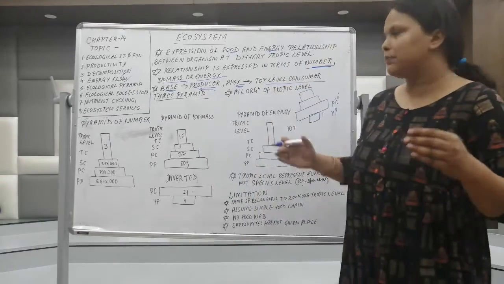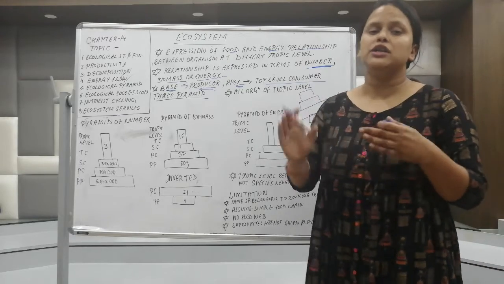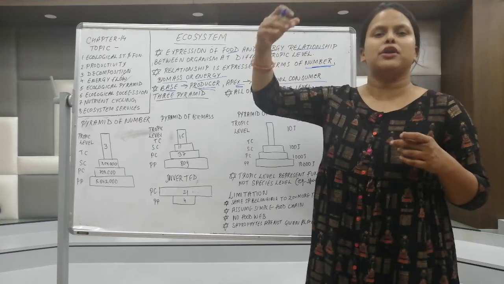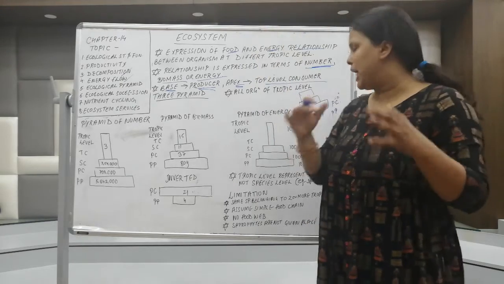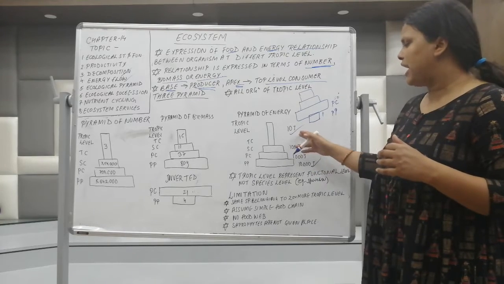Now we'll come to the third pyramid, which is the pyramid of energy. As I told you, the pyramid of energy is always upright. Why? Because energy is unidirectional. From the primary producer it will go to the top consumer. The primary producer will have more energy and the top consumer will have less energy.